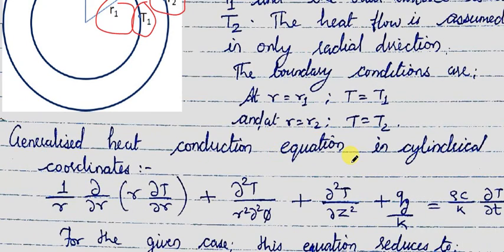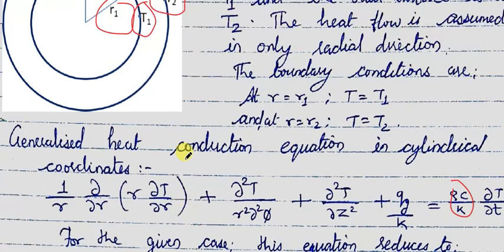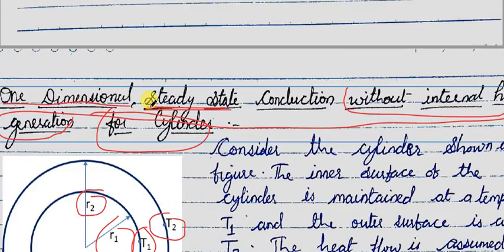The generalized heat conduction equation in cylindrical coordinate system can be written as (1/r) ∂/∂r (r ∂T/∂r) + (1/r²) ∂²T/∂φ² + ∂²T/∂z² + Qg/K = (ρC/K) ∂T/∂t, or this can be written as (1/α) ∂T/∂t. Now there are certain conditions which we have assumed for this system.